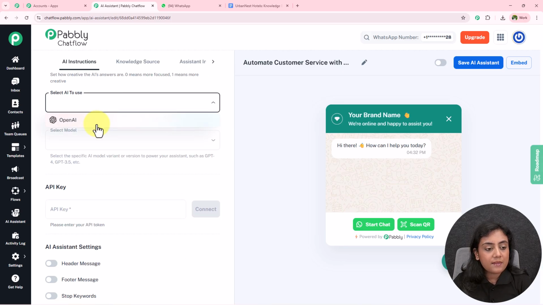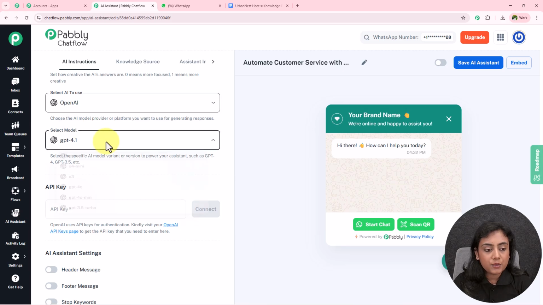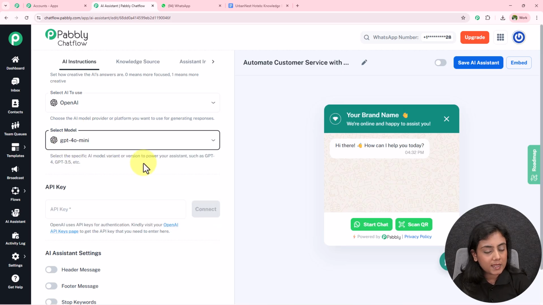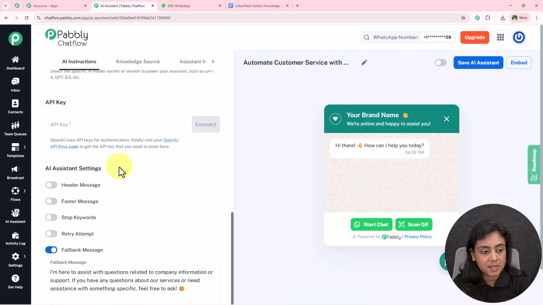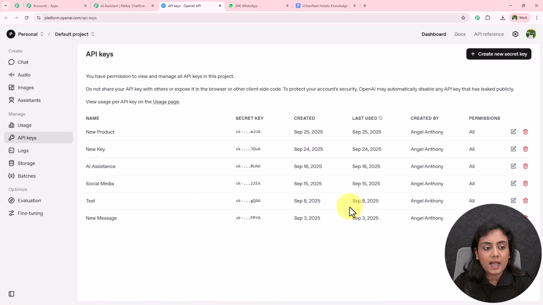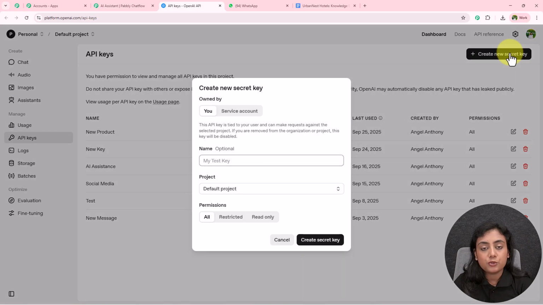For AI to use, I will select OpenAI right over here, and for the model, I will select GPT-4o Mini. You can select the model for more creative responses according to your requirement. Then we have to provide the API key. Now this key is found in your OpenAI account. For that, go to this hyperlink right here. Then you will land on the API keys page of your OpenAI account. Then click on this create button to create a new key.